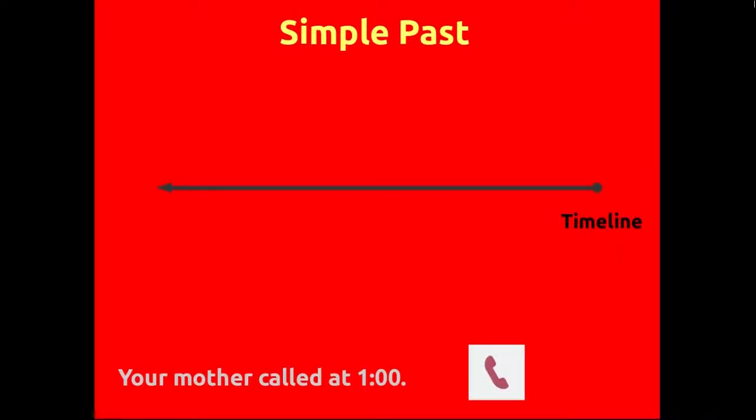Now let's review the simple past. Here's our timeline and example. Your mother called at 1 o'clock. Here's now, and there's 1 o'clock. Your mother called at 1 o'clock. So we use the simple past for an action in the past.